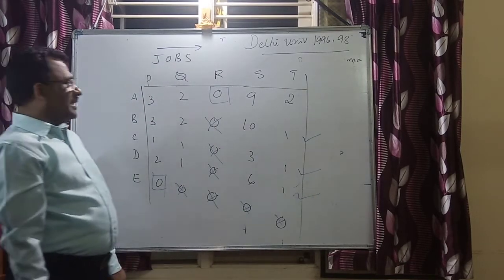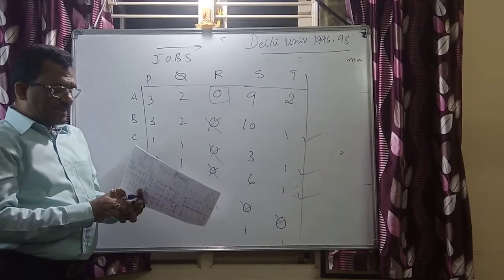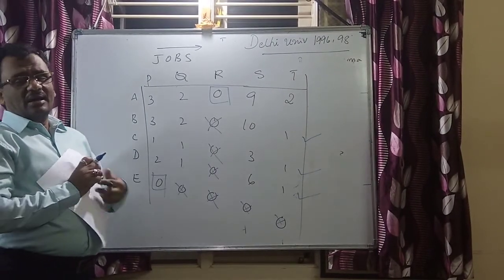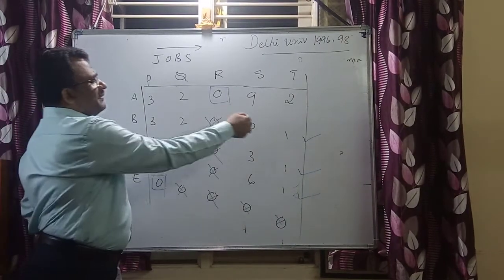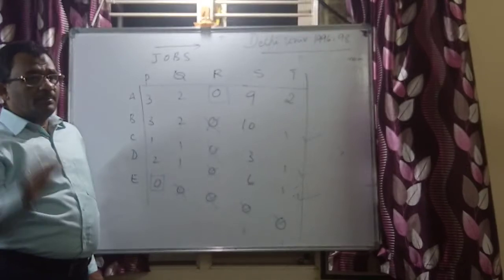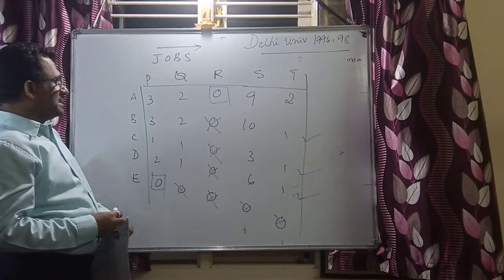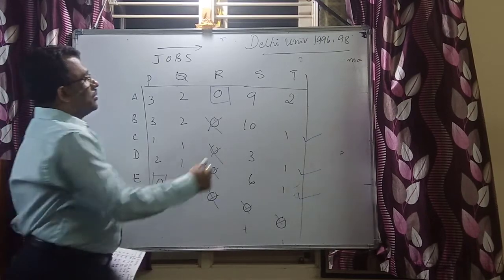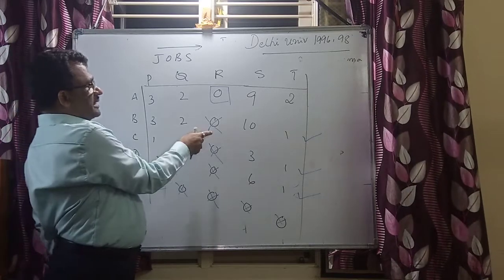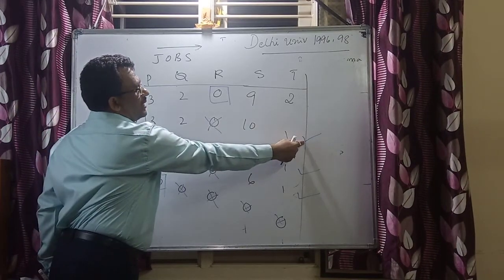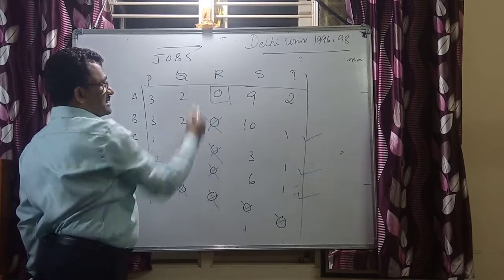The procedure of Hungarian method says, after performing column minima and if the results are not optimized, go for applying the Hungarian procedure. The Hungarian procedure says that identify the rows having no allocation, then tick that particular corresponding row. Once that corresponding row is ticked, go according to that particular row, identify the discarded zero. Now look at this. I am going here, the discarded 0, and in that particular column there is an allocation.